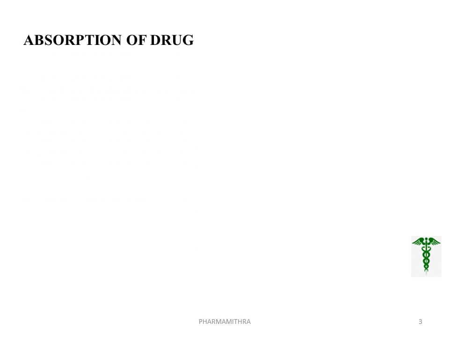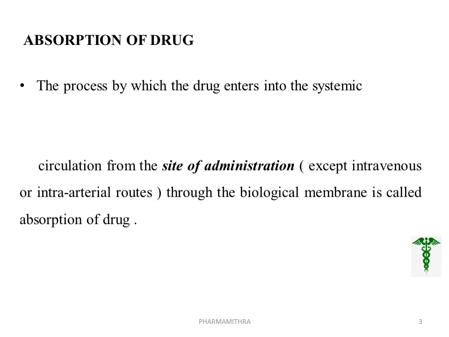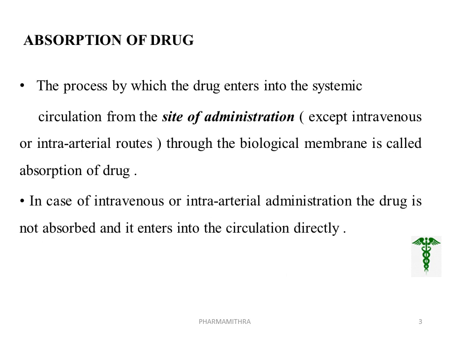Finally, the drug gets excreted through various excretory processes. The first process carried out in the body is the absorption of the drug. That is the movement from the site of administration across the biological membrane to the site of action, in short absorption, as we already said. But in case of intravenous or intra-arterial administration, the drug is not absorbed, it enters directly into the circulation. We are not going in depth into this subject because we already covered absorption in the subject biopharmaceutics and pharmacokinetics.